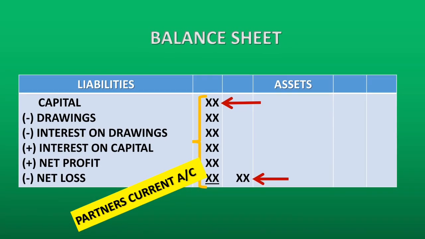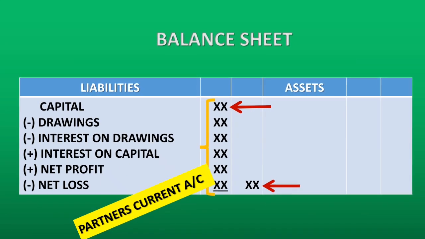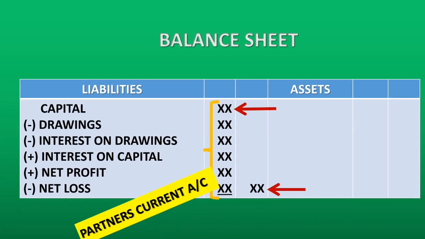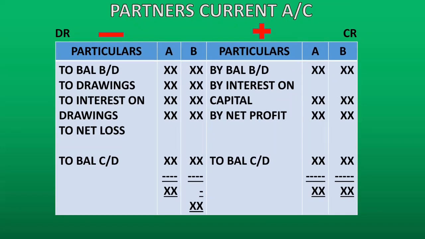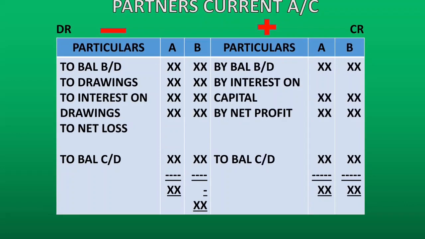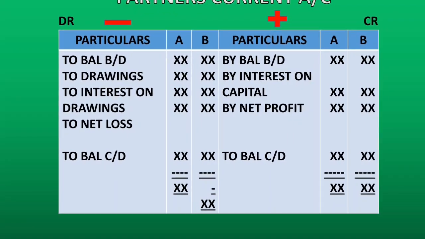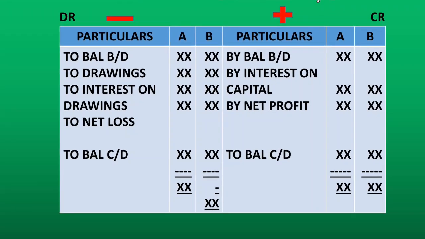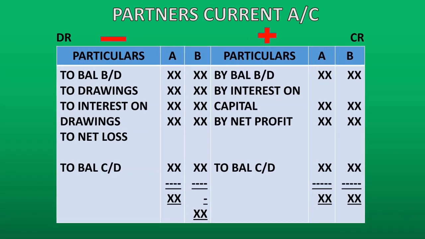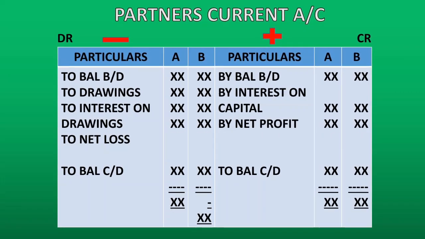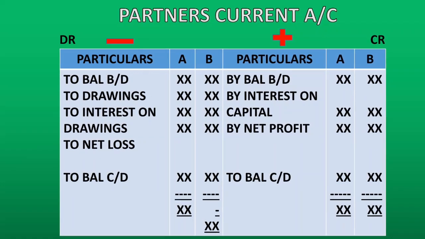So we open a separate account called partner's current account, in which all these capital adjustments can be done. Partner's current account looks exactly same like partner's capital account. Everything that we add to the capital, we write it to the credit side of partner's current account, and everything that we minus from capital, we write it to the debit.